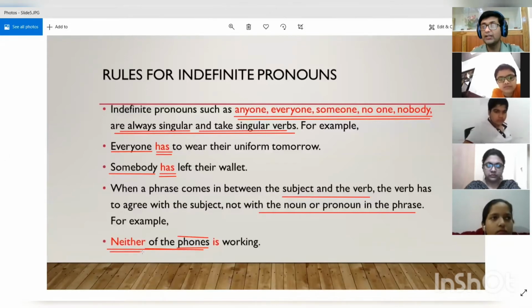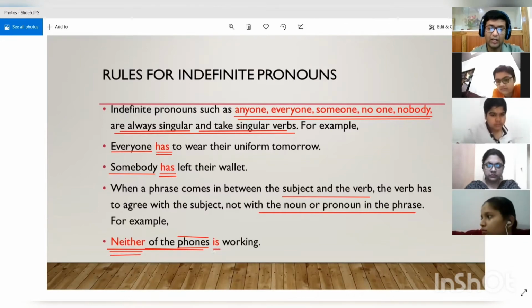So over here neither is the subject. All right. And with neither we know that we use a singular verb. So that is why we are using is over here. So neither of the phones is working.